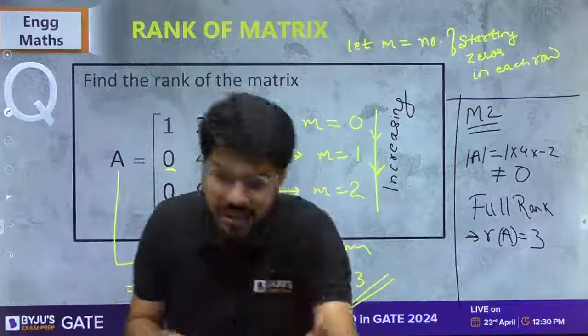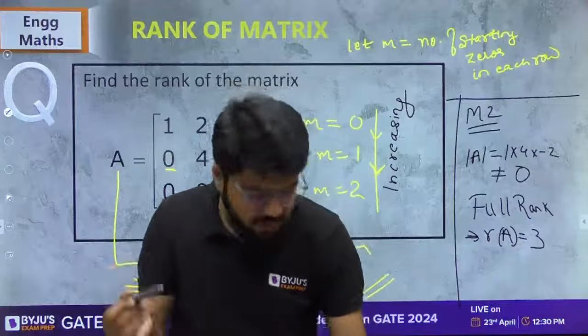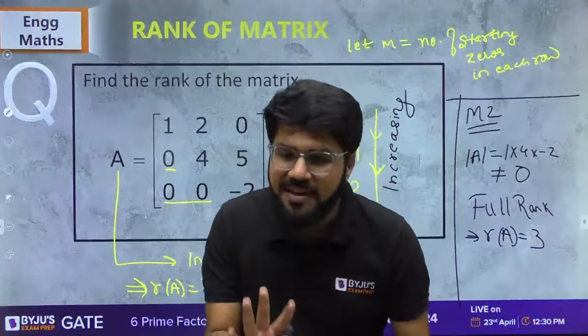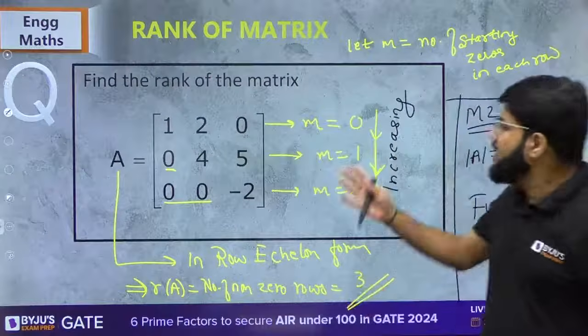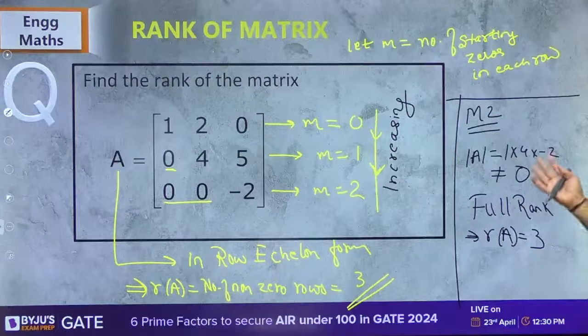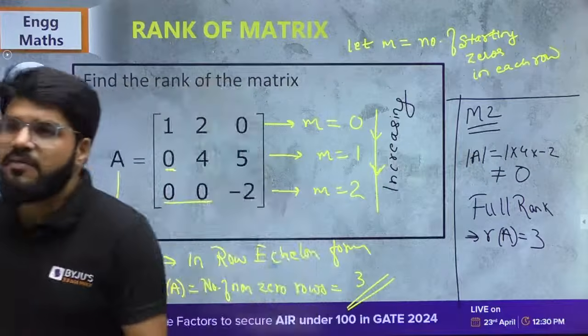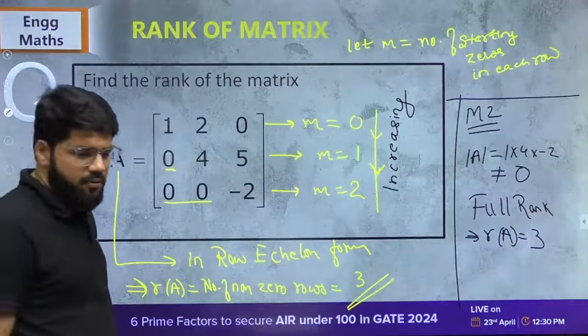Why all this? To explain row echelon form, because in some questions row echelon form will be helpful. Don't worry, question by question we will bifurcate the methods also. Clear? So rank is equal to 3, that you are seeing from the determinant method also. Especially a square matrix having non-zero determinant will have full rank. It will have the full rank condition.